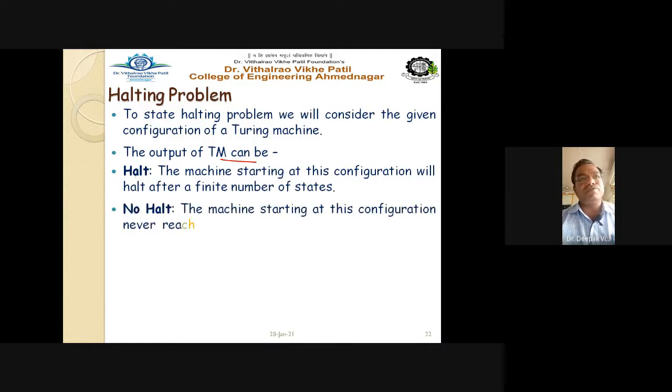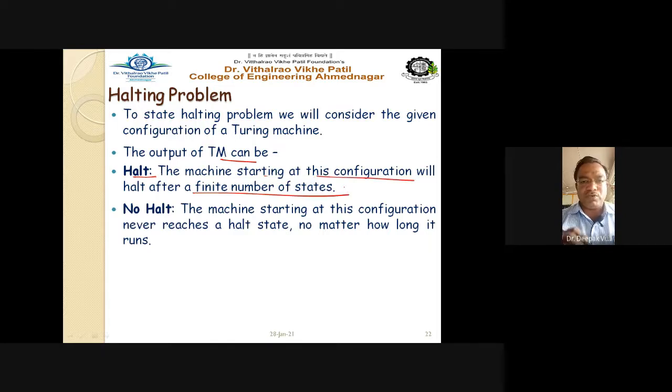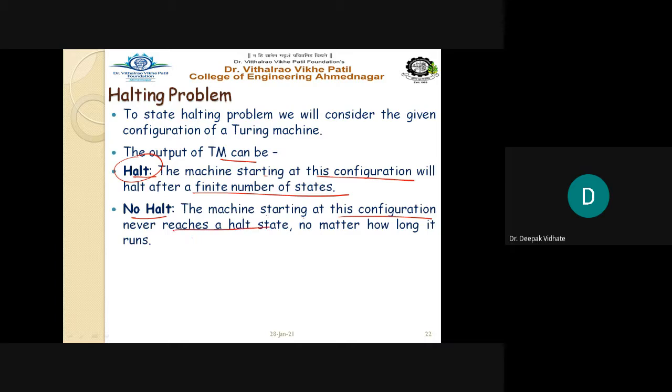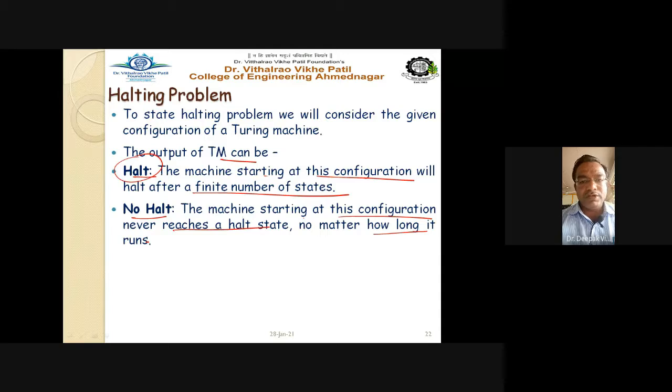Halt means the machine starting at this configuration will halt after a finite number of steps, entering the halt state. No halt means the machine starting at this configuration never reaches a halt state, no matter how long it runs. That means it is in an infinite running state.